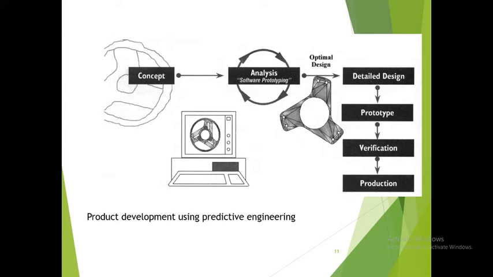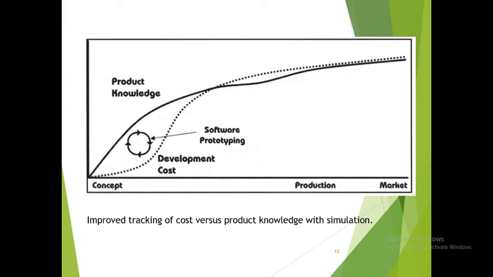When we have this kind of new engineering design software, then the manufacturer can conduct design and development, and then they can provide a good product that can be given to the customer. So this is the improved tracking of cost versus product knowledge with simulation, whereby with this new software technology, the cost can be cheaper than the conventional one.